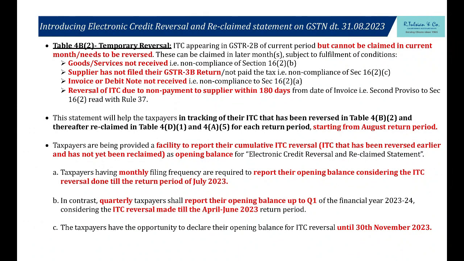We need to understand certain things. The taxpayers having monthly filing frequency, as I told you, need to report the period from July 17 to July 23. What? Whatever input you reversed temporarily in 4B2 for these 3-4 reasons which you have not claimed yet. And for QRMP, again the same thing. April to June means 30th June, and here 30th July will be the cutoff date. This has to be reported up to 30th of November. So don't panic thinking that we have to do it today or tomorrow, but we can do it up to 30th of November. That means the opening balance can be given up to 30th November, but your account has started.